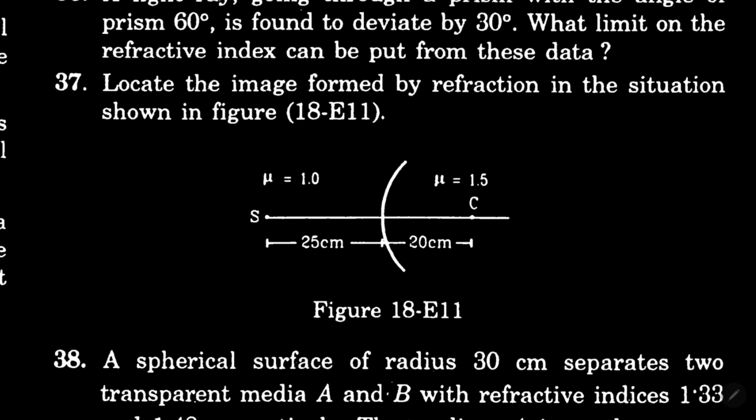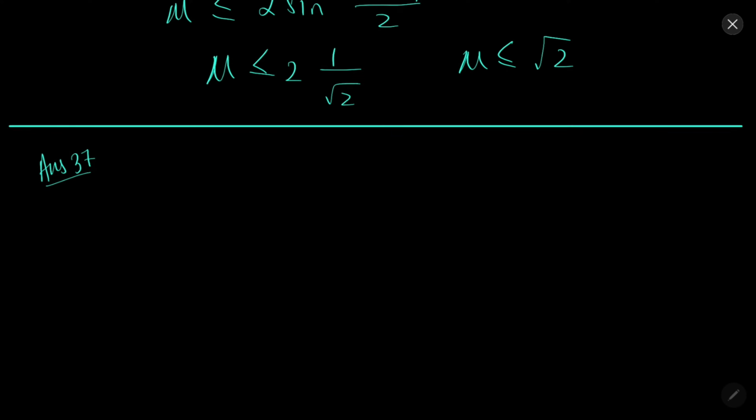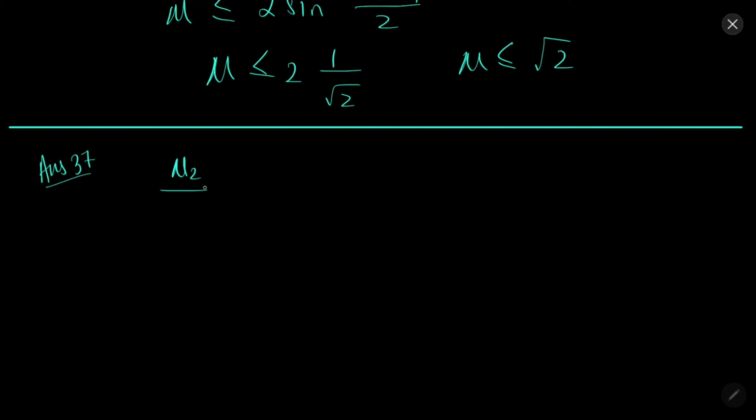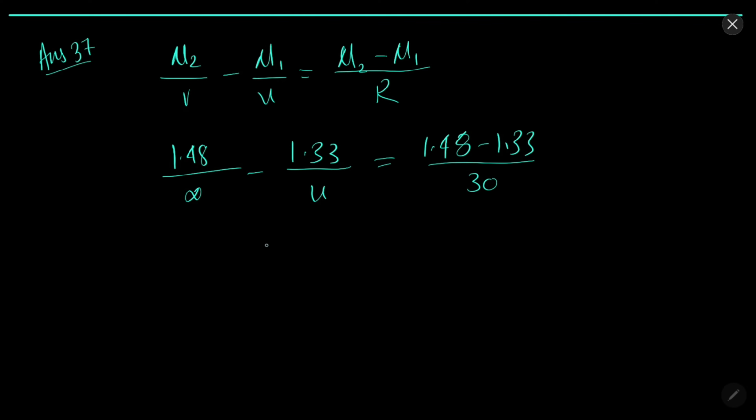In question 37, locate the image formed by the refraction in the situation shown. Solution 37. So in this, we will use this formula. Putting all the values, we will obtain v to be equal to minus 266 centimeter approximately.